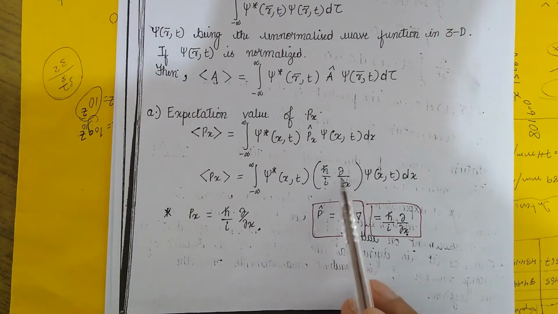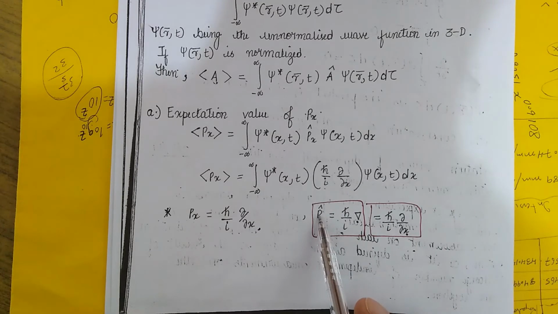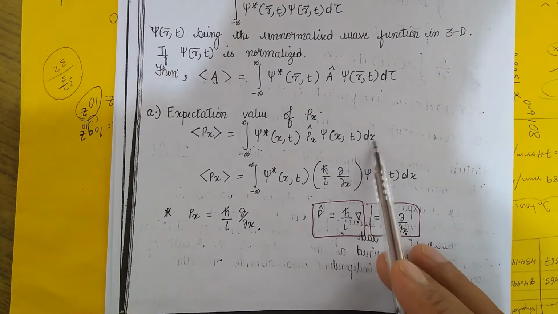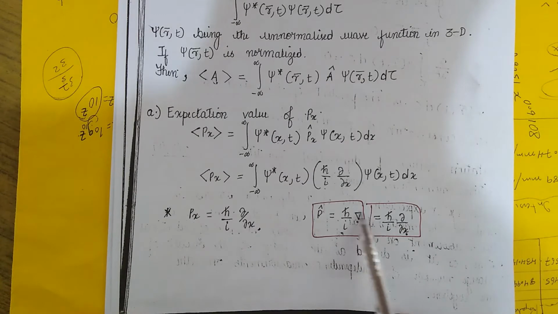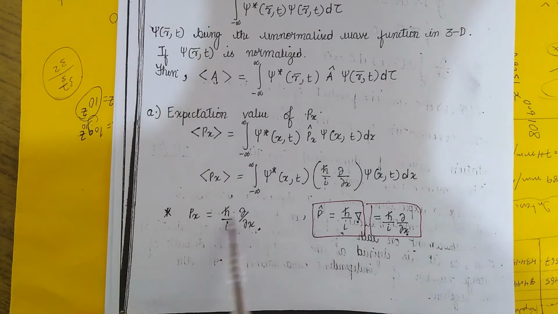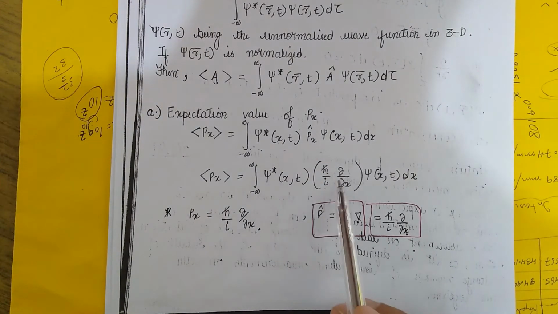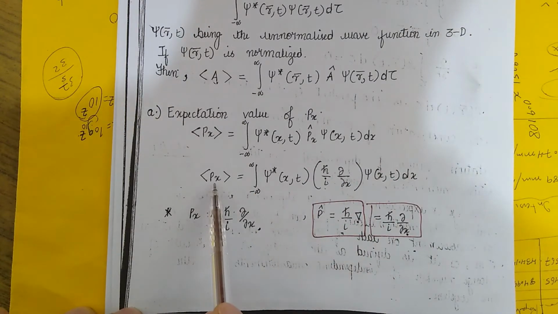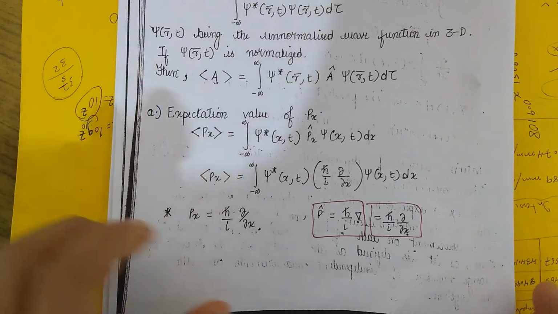In the last semester, you might have learned about the P operator as minus i h bar of this del. But since we are considering only one axis, that is the x-axis, we don't need this del because this is a three-dimensional space operator. So in that case, we can write here the partial derivative del of del x. So we can put this value instead of operator P here. So this value will give you the expectation value of your momentum along the x-axis.